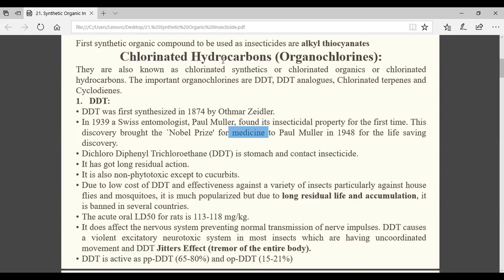That means the mosquitoes were there, transmitting that particular fever among the soldiers before they went to the war. So to prevent the spreading of that disease, this DDT was used against those mosquitoes, not against the fever, but against the mosquito, to prevent the further spreading of that disease. That's why he got the Nobel Prize for medicine, for his life-saving discovery. Understood?